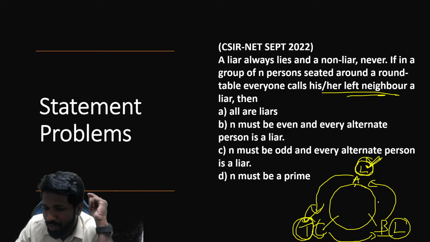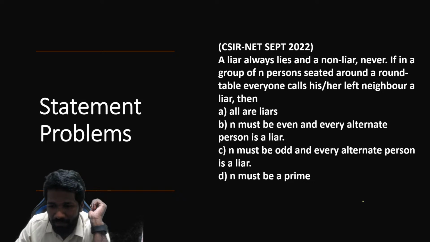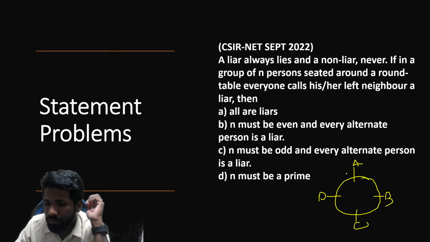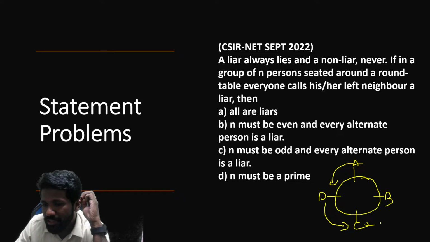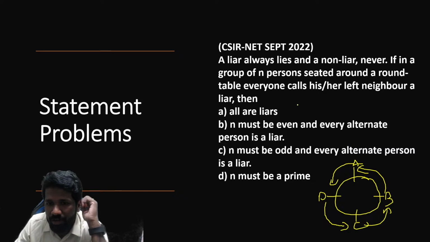Because this is an odd number, right? If there were one more person, say D, that person telling truth, that is totally valid, right? So I will revise that picture. Let there be 4 people, an even number of people, A, B, C, D. A calling left neighbor means A calling D a liar, D calling C a liar, C calling B a liar, B calling A a liar. This is possible only if every alternate person is a liar.